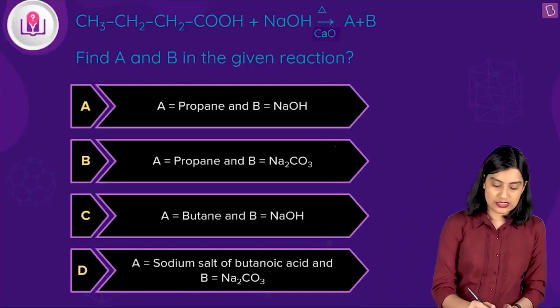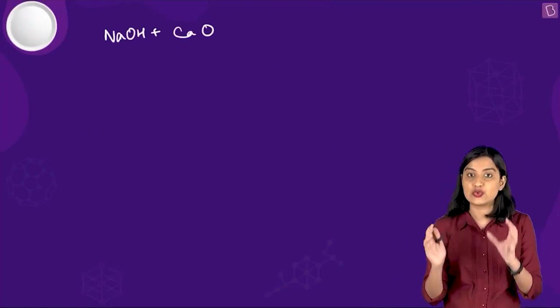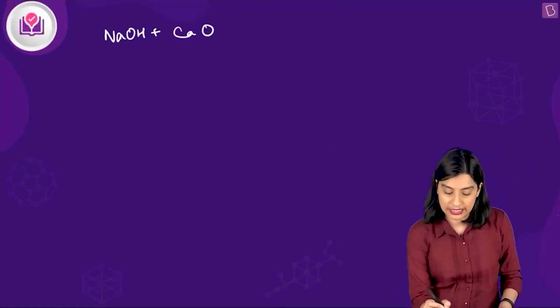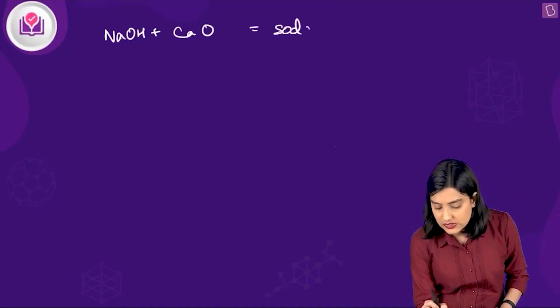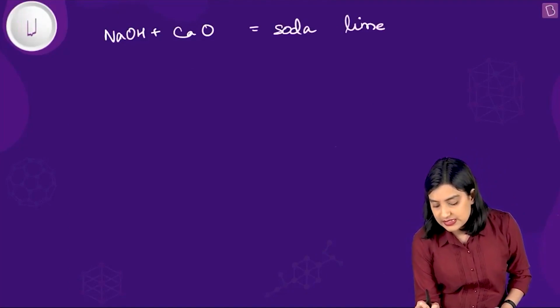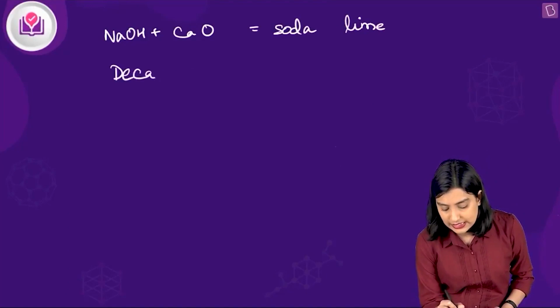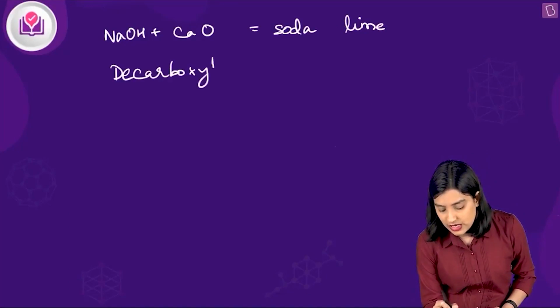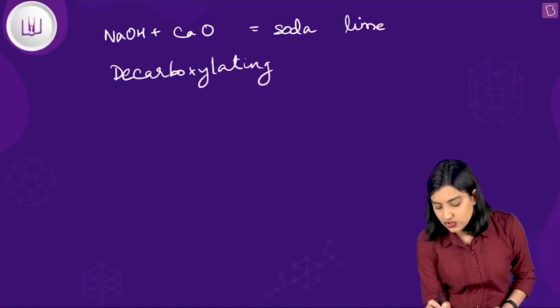Okay, so see, the moment you see the reagent NaOH and CaO, you know we are talking about soda lime. Okay, so this reagent is called soda lime, and this is basically a decarboxylating agent. What does it mean?